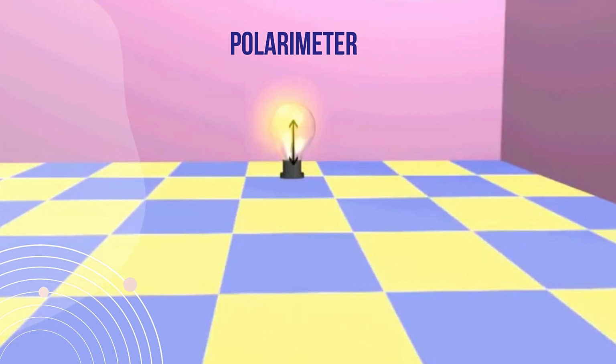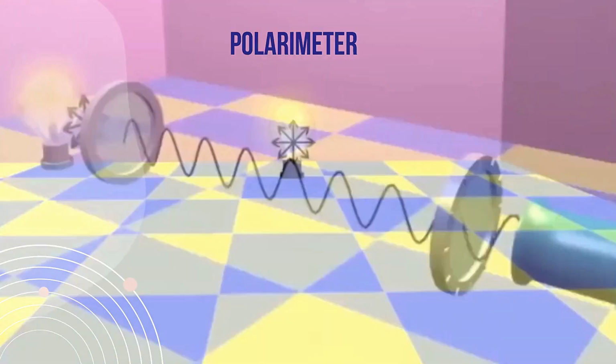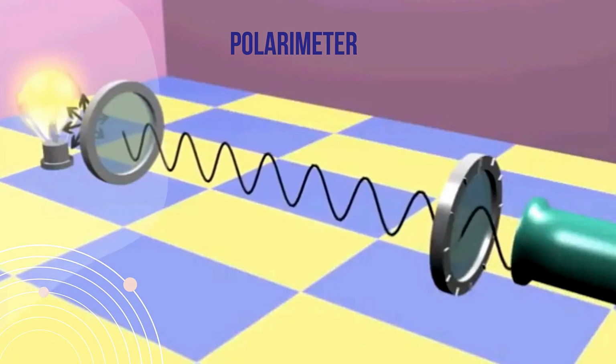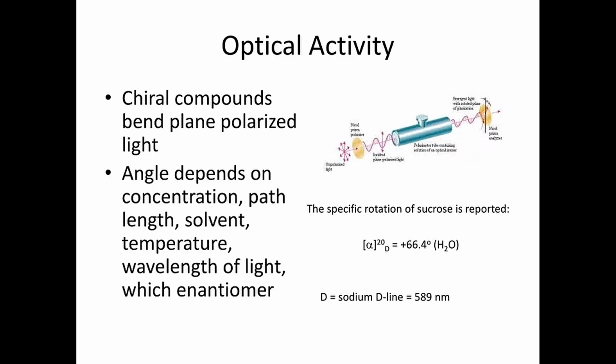But light from a source vibrating in many planes, light having many vibrating planes, is called unpolarized light. Now we will pass this unpolarized light through a device called a polarimeter. The optical activity of optical isomers can be identified with the help of a polarimeter. How optical activity decides the optical isomers, we will discuss next.